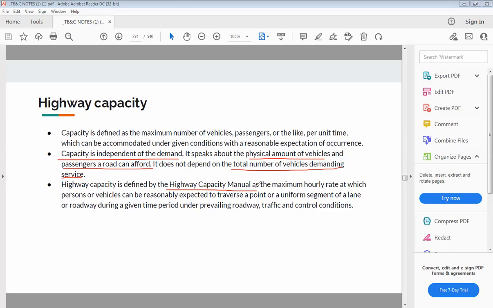So it is given by the Highway Capacity Manual. How is highway capacity defined? By the Highway Capacity Manual, it is the maximum hourly rate at which persons or vehicles can be expected to traverse a point or uniform segment of a lane or roadway during a given time period under prevailing roadway, traffic and control conditions.